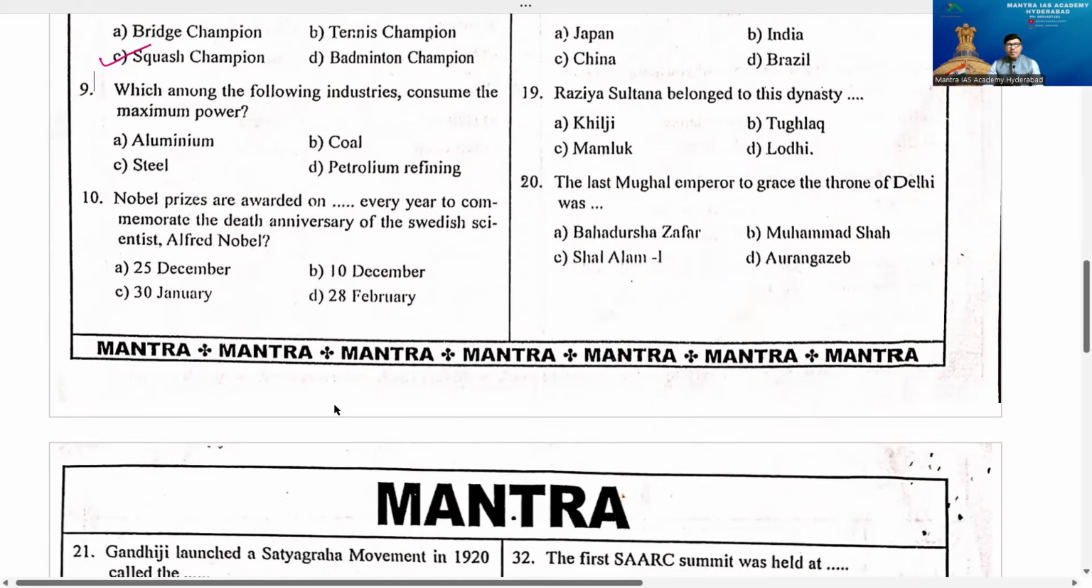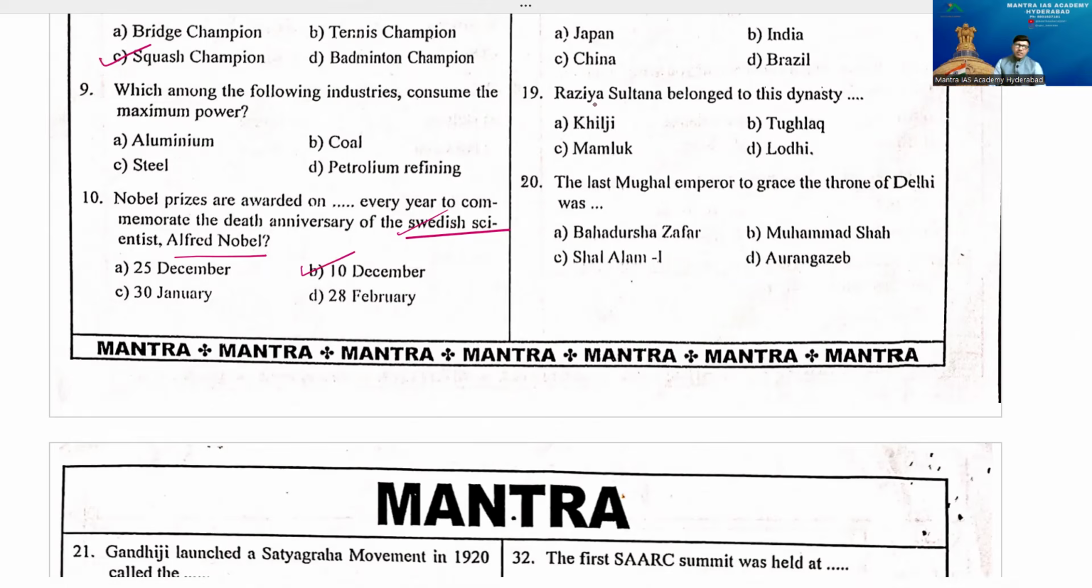Nobel Prizes are awarded on which day every year to commemorate the death anniversary of the Swedish scientist Alfred Nobel? If you find a single question, the majority of the information is there. Alfred Nobel belongs to which country? You understood that. He's Swedish, Sweden. At the same time, it's on the commemoration of his death anniversary. The Nobel Prizes are because of this Alfred Nobel, a very great thing. So that's on which day? The option is 10th December.